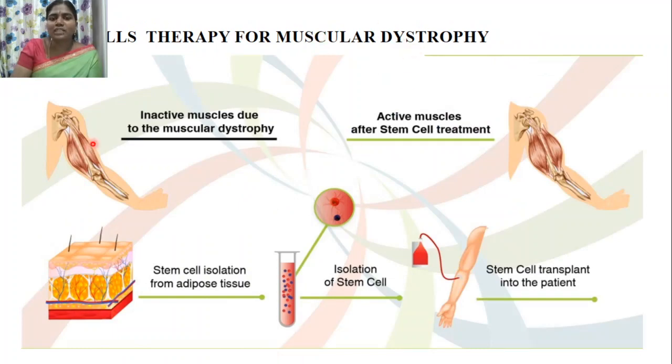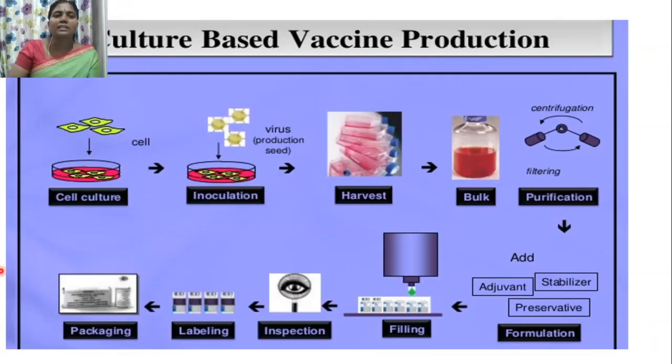Muscular dystrophy is the disease where there is degeneration of muscle cells, leaving inactive muscle cells. To treat these affected cells, we can replace them with other cells grown here. The active muscle cells can be isolated and grown in vitro, and these cells grown in vitro can be transplanted to the affected patient to treat this muscular dystrophy condition.